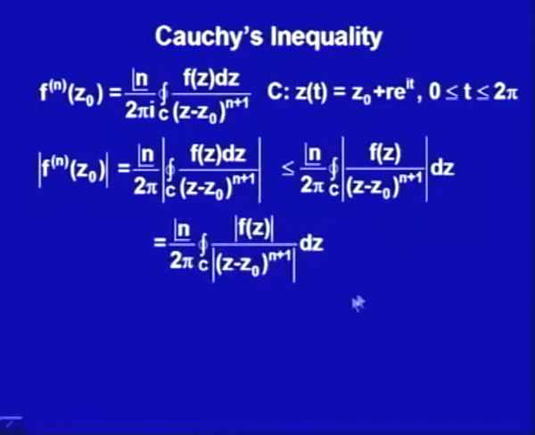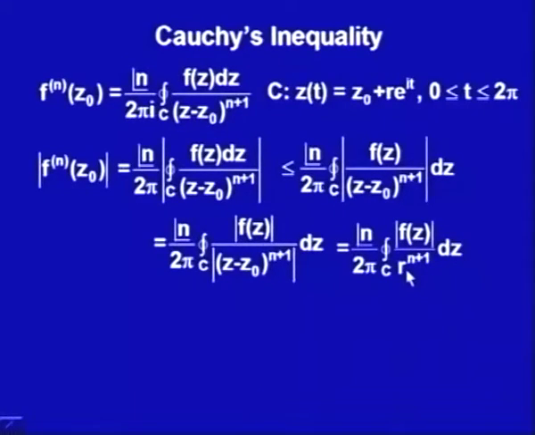Now, this absolute value, if I write it, would be the absolute value of f(z) upon the absolute value of (z minus z naught) to the power n plus 1. Now, from (z minus z naught) to the power n plus 1, I would get r^(n+1) into (e^(it))^(n+1). So, what we would get is factorial n upon 2 pi, the integral along the path C of the absolute value of f(z) upon the absolute value of this one. What is the absolute value of this one? r times e^(it), its absolute value is r only. So, it is r to the power n plus 1.